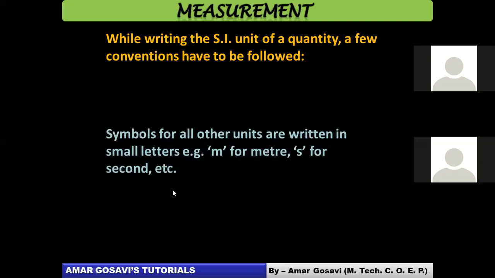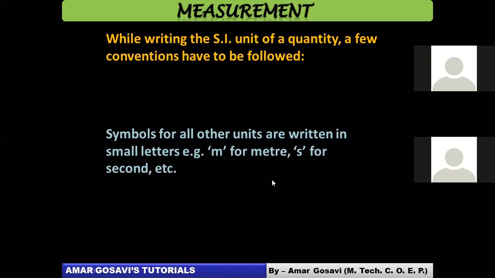Now what it says: symbols for all other units are written in small letter. If the unit was named after a person, then the symbol would have been capital. But meter is not the name of a person, so the symbol will be small m. Similarly, second is not the name of a person, so small s. So from here onwards, when you are writing units which are not named after a person in symbolized form, see to it that you mention them in small case. Take a quick note of this before we move ahead.